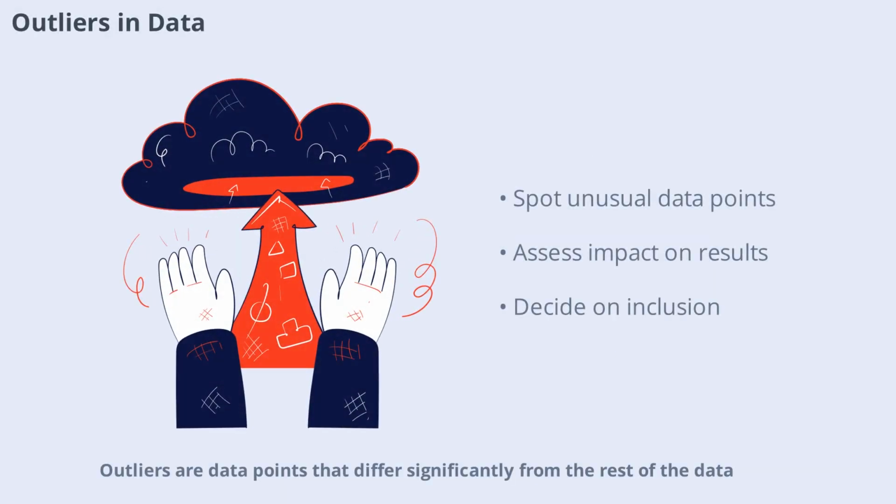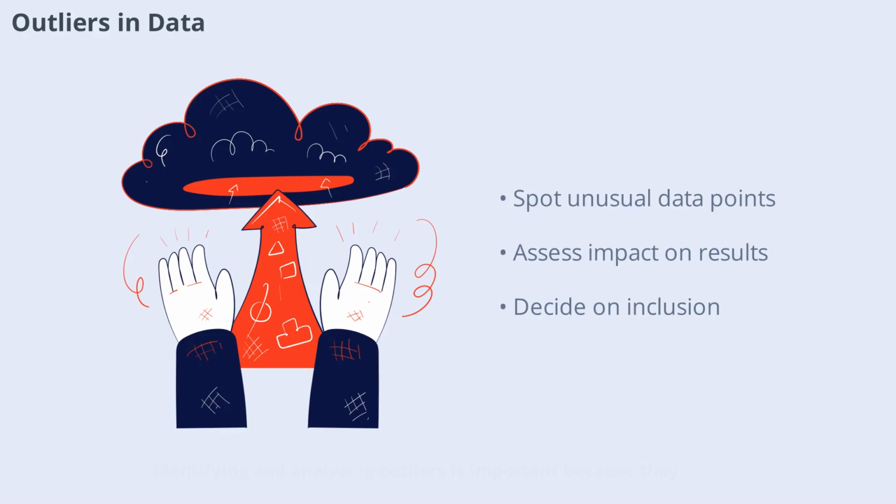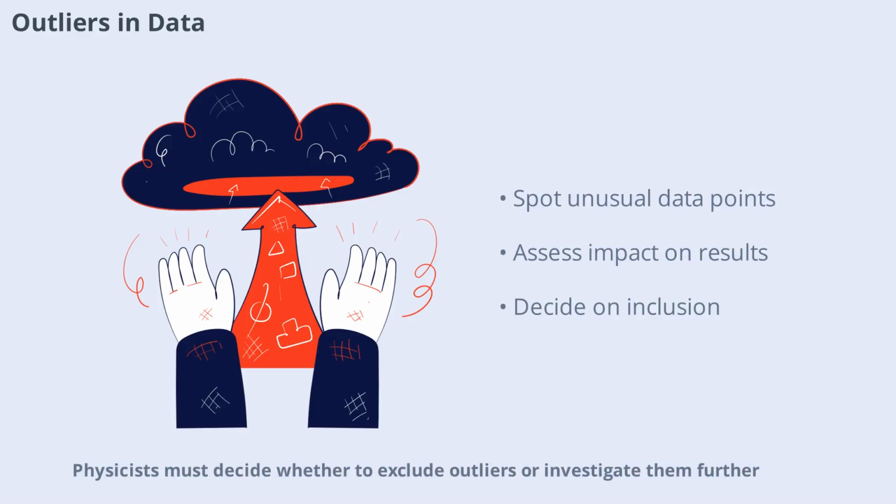Outliers are data points that differ significantly from the rest of the data. In physics, outliers can result from experimental errors, unusual events, or genuine discoveries. Identifying and analyzing outliers is important because they can affect statistical calculations and lead to misleading conclusions. Physicists must decide whether to exclude outliers or investigate them further, depending on the context and goals of the experiment.